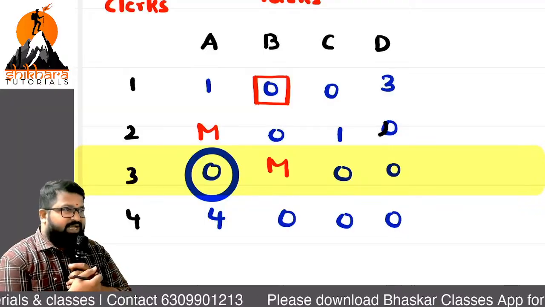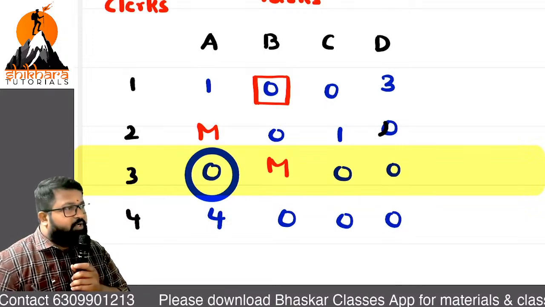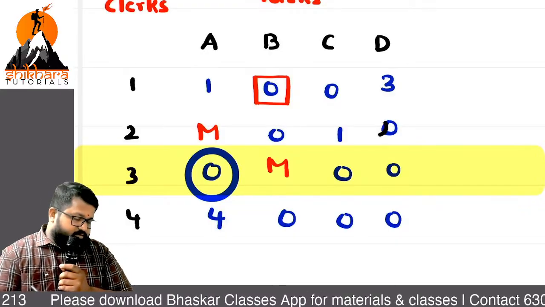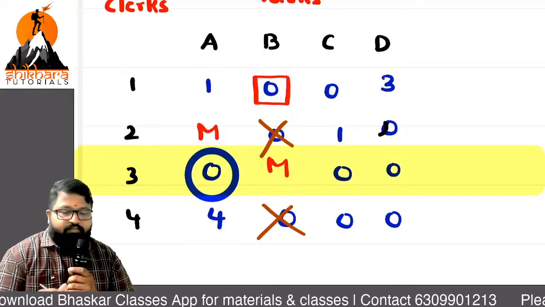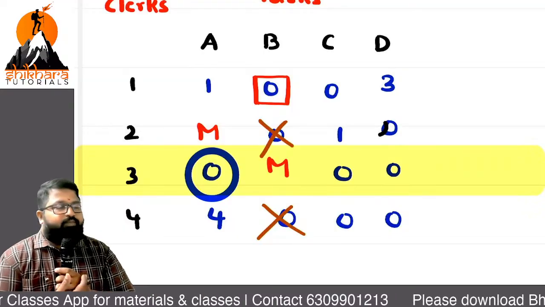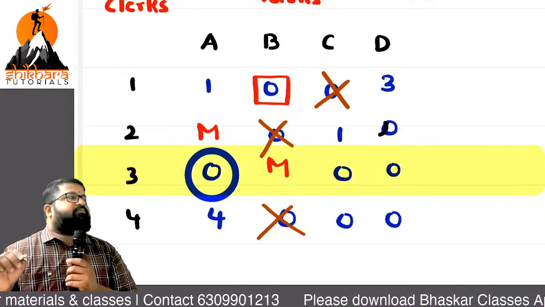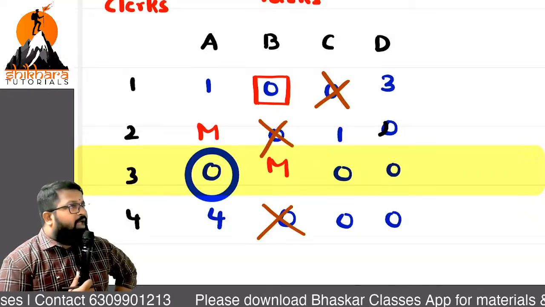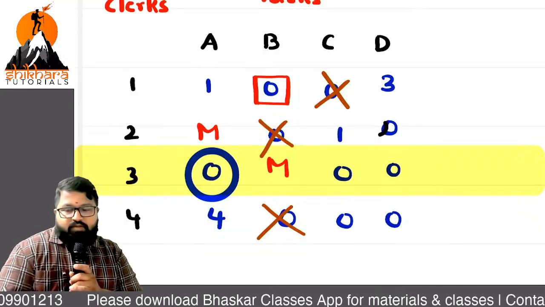Once 1B is selected, there is no option to select 2B, 4B, and 1C, and in brackets you write arbitral selection.